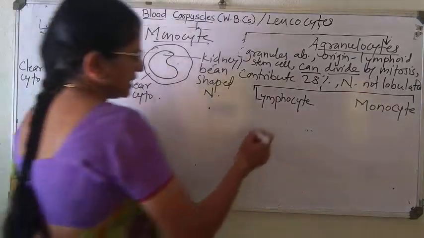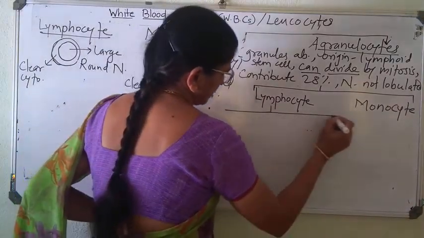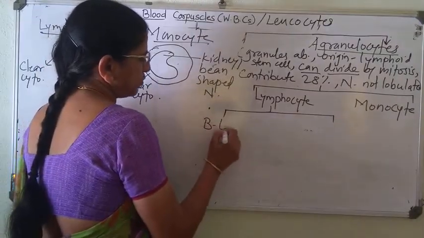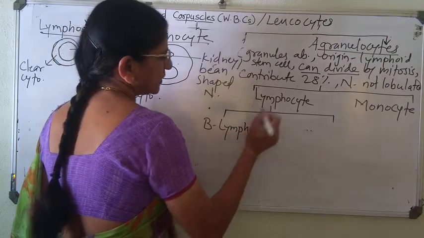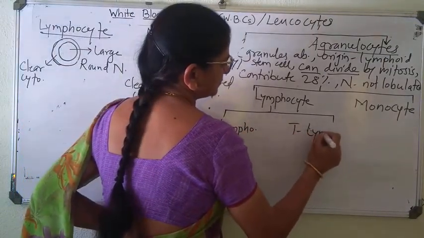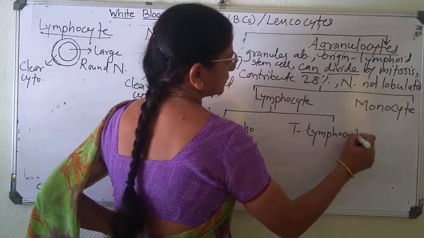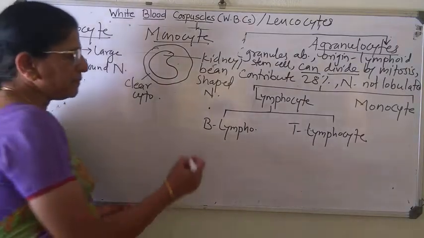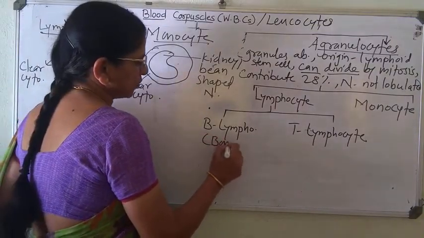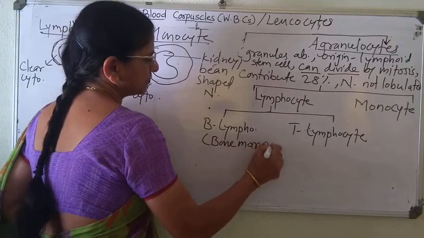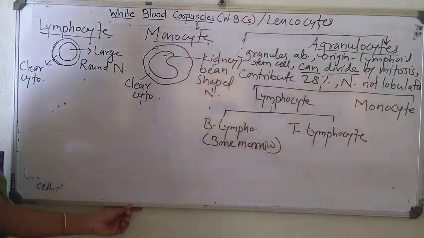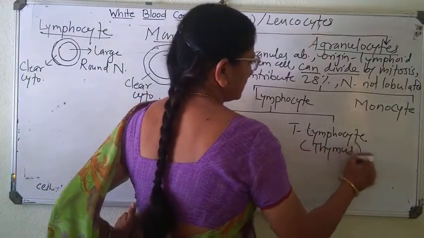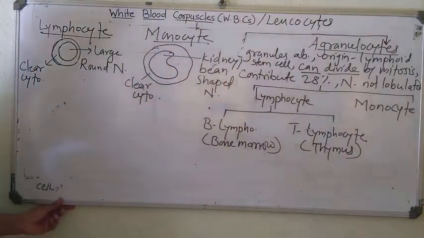Further, these lymphocytes are divided into two types basically: B lymphocyte and T lymphocyte. B lymphocyte matures in bone marrow. That's why the name B is given. T lymphocytes mature in thymus. That's why the name T lymphocyte is given.